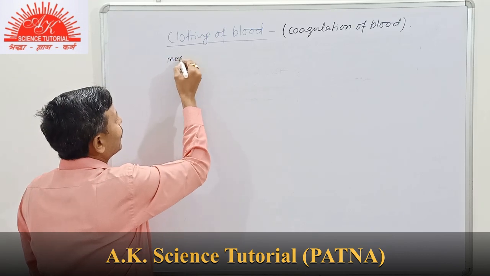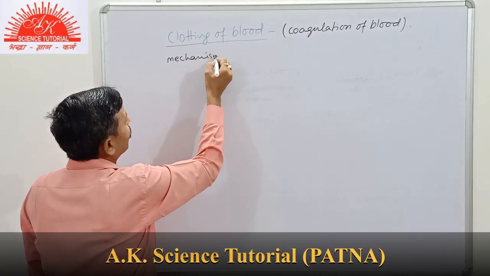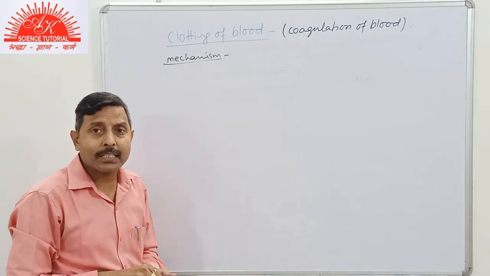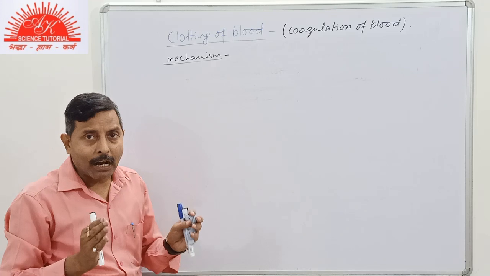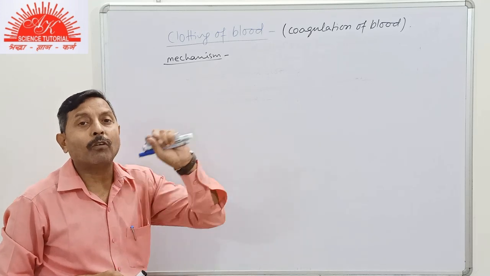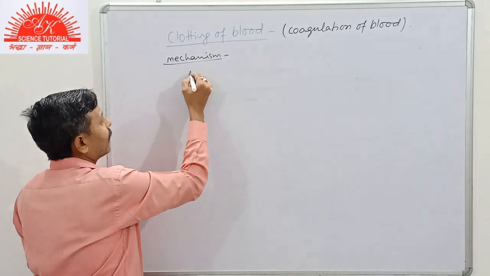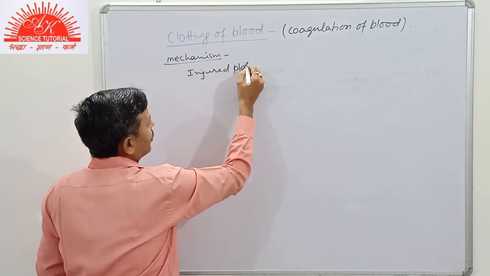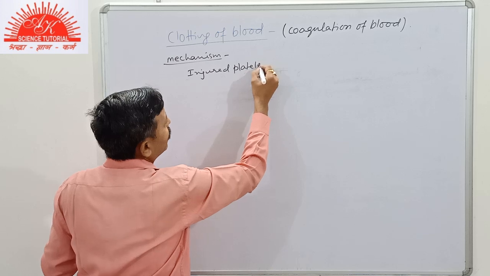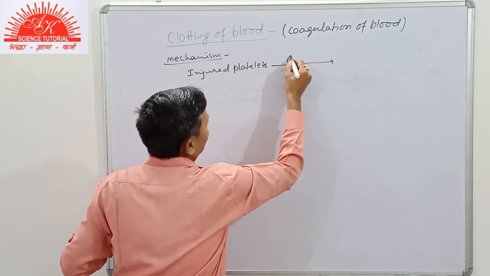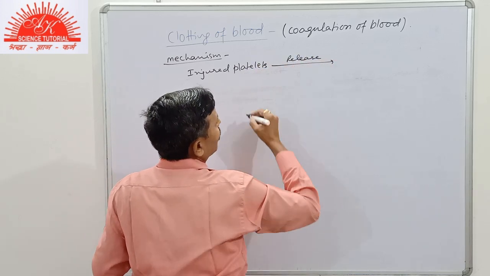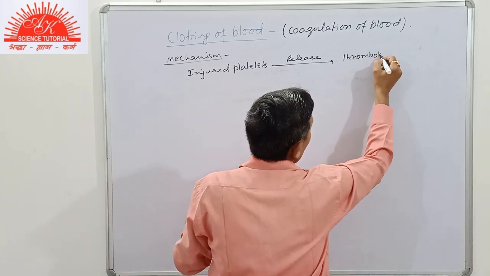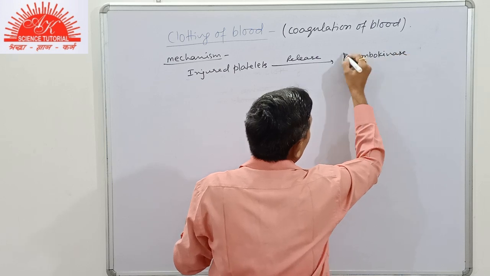Now let us write the mechanism of blood clotting. It takes place in 4 steps. You can write it in paragraph form or in the form of an equation like you see, which is easier to learn. Injured platelets release thrombokinase.